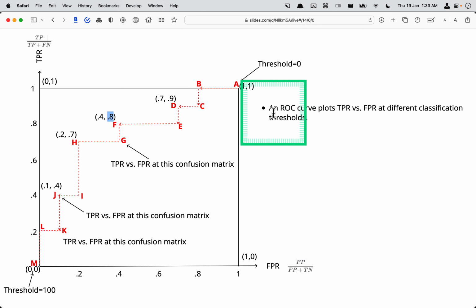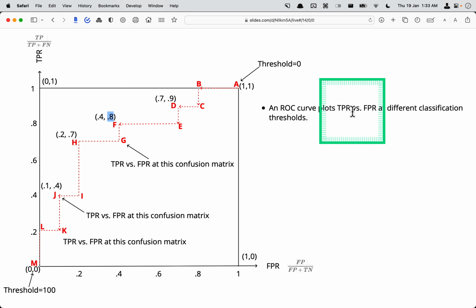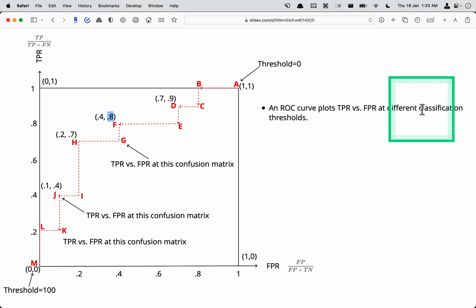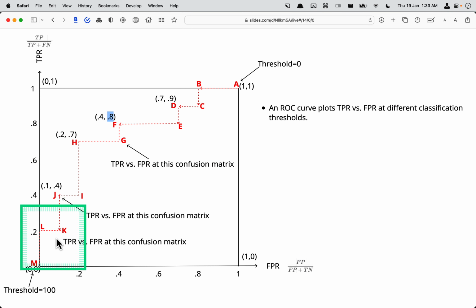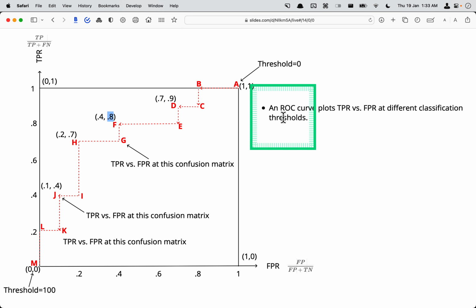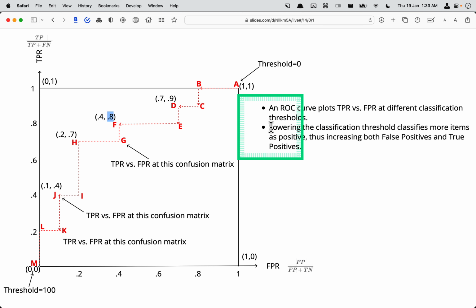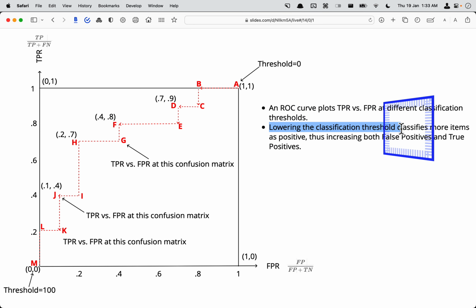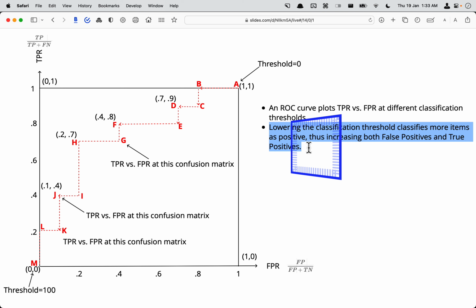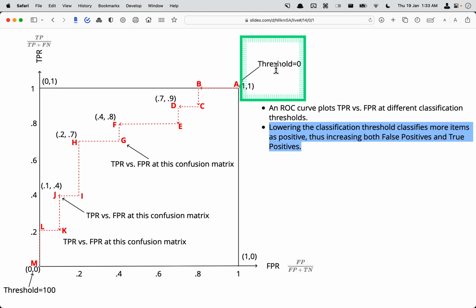So an ROC curve plots true positive rate versus false positive rate at different classification thresholds. These are the classification thresholds. I'll explain thresholds in the next few slides. Lowering the classification threshold classifies more items as positive, thus increasing both false positives and true positives. Lowering means, for example, a threshold of 0, which is the lowest.